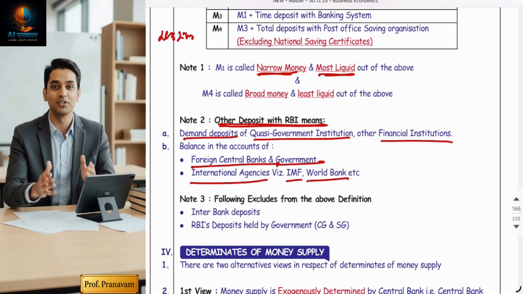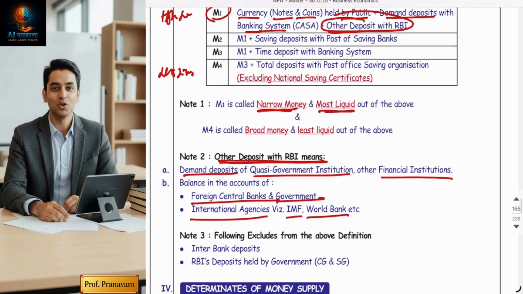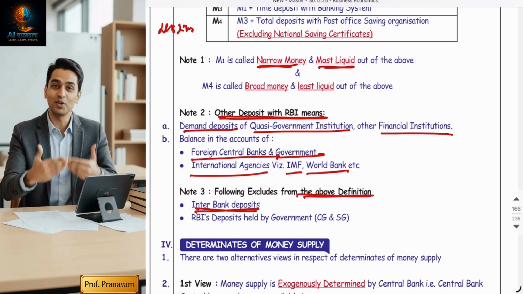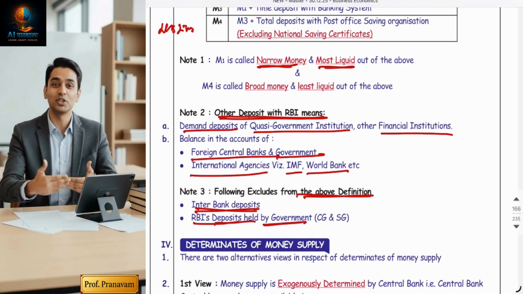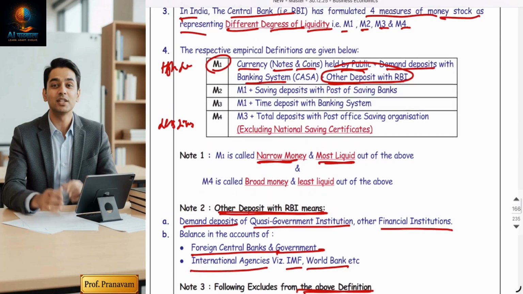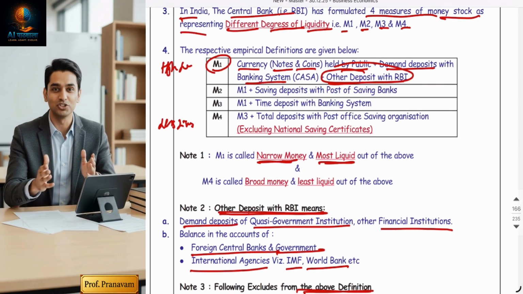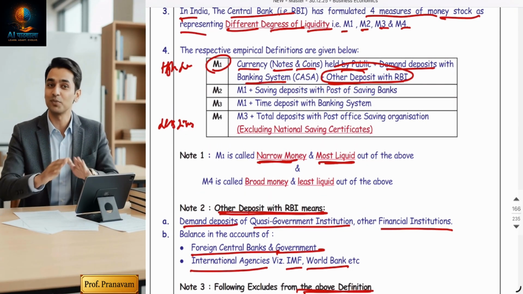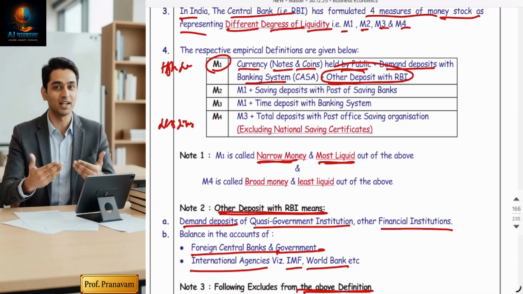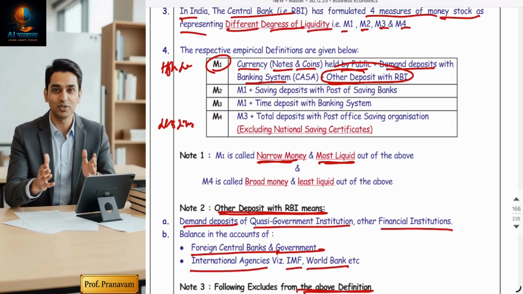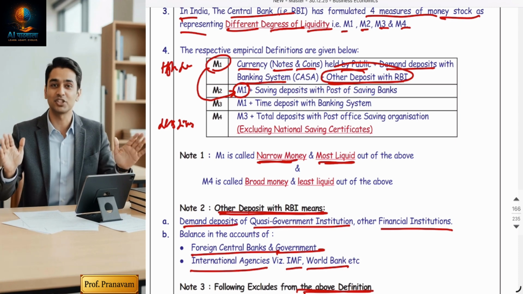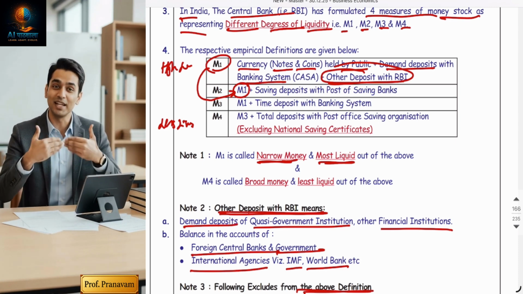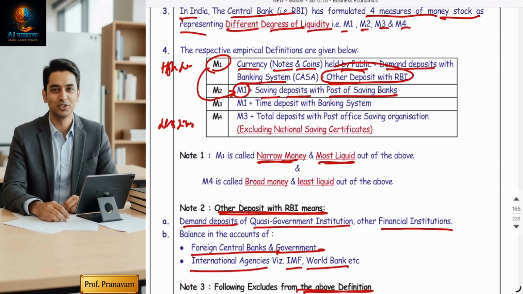Now, what is excluded, guys? It excludes interbank deposits and RBI deposits held by the government. They are not included in M1. Okay, now M2. Let's come to the next, M2. M2 includes the entire M1, plus one more thing will be added, then M2 is created. That is savings deposits with post office saving bank accounts.